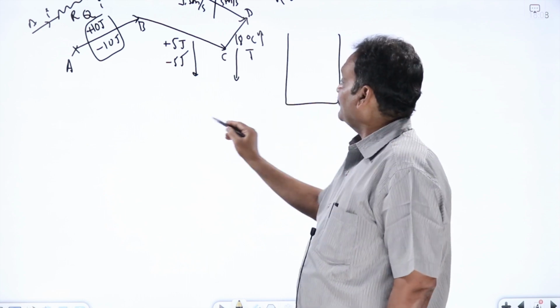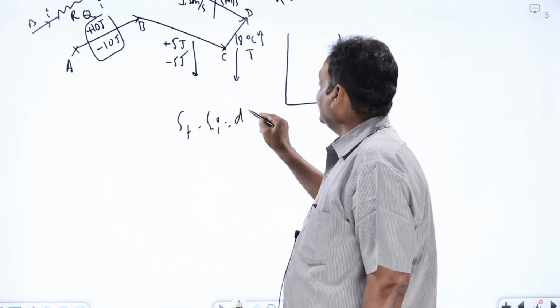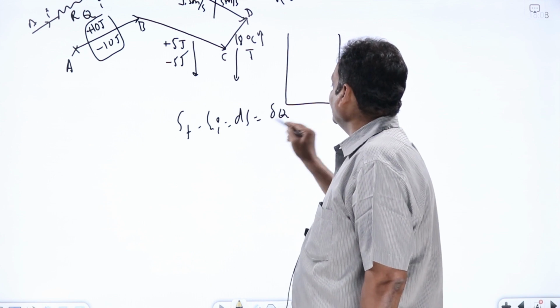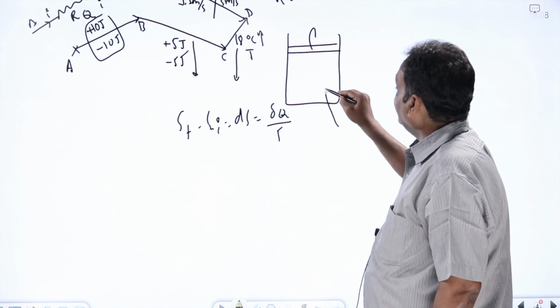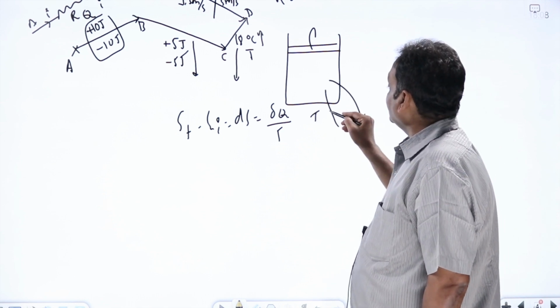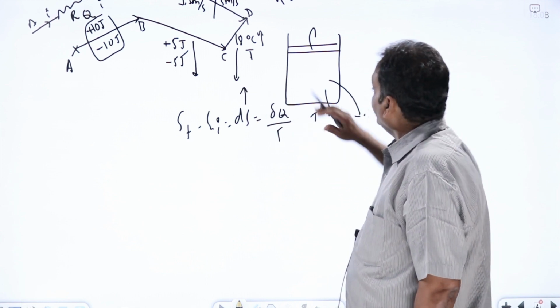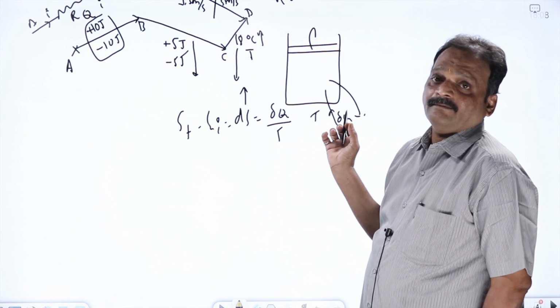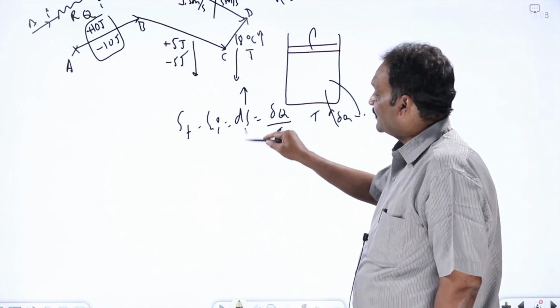Because entropy change S_f minus S_i equal to dS is defined as delta Q by T. What is delta Q? Delta Q is the amount of heat given or taken from the system. If you give delta Q amount of heat at a temperature T, the system's entropy will increase. If you take out delta Q amount of heat at some temperature T, the system's entropy decreases.